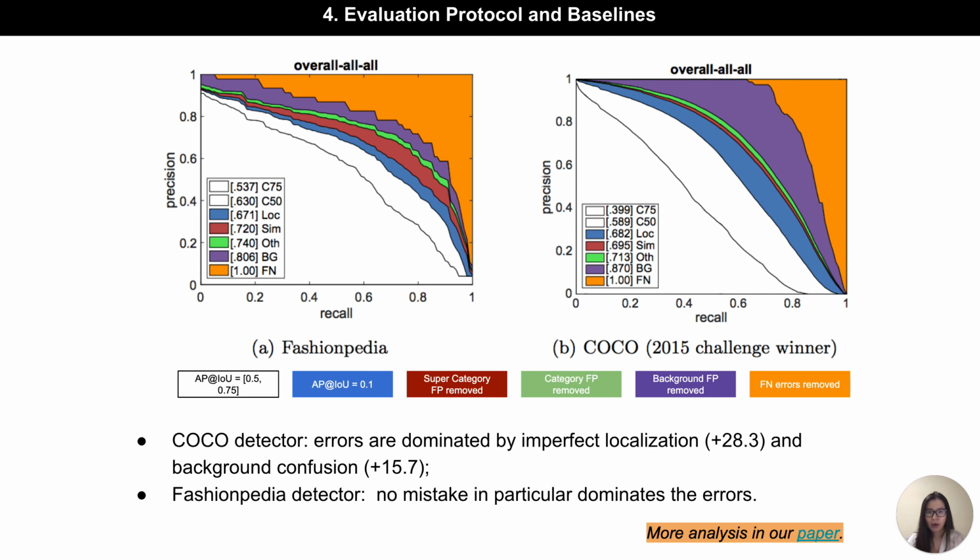We also compared two detectors trained on Fashionpedia and COCO datasets. Errors of the COCO detector are dominated by imperfect localization and background confusion. Meanwhile, no mistake in particular dominates the errors produced by the Fashionpedia detector. Check out our paper for more details about evaluation protocol, baseline results, and discussions, especially for the category level results.